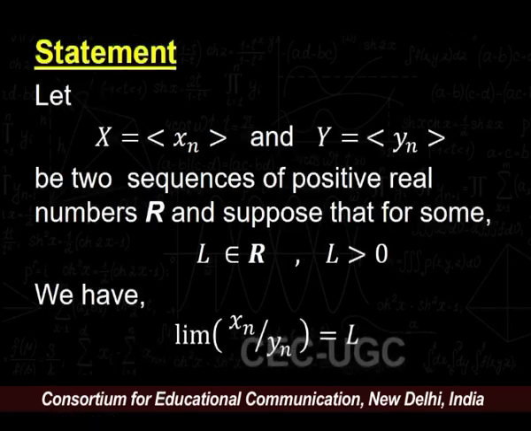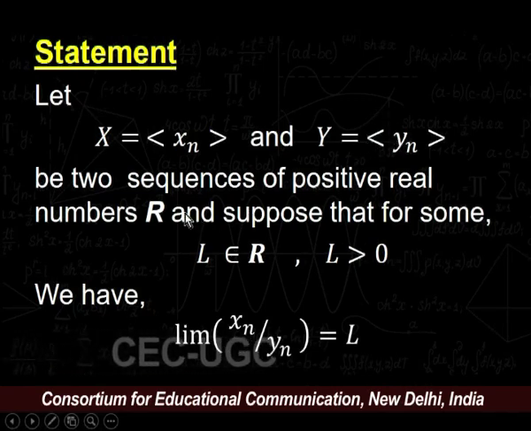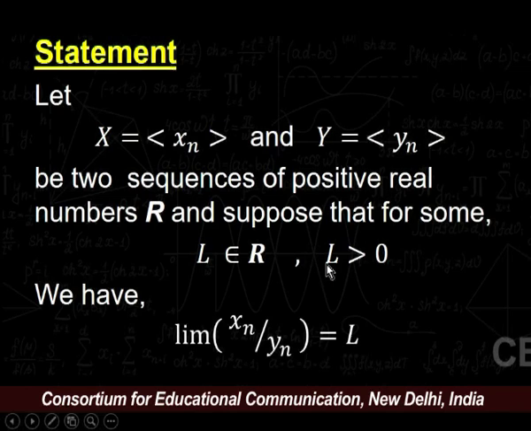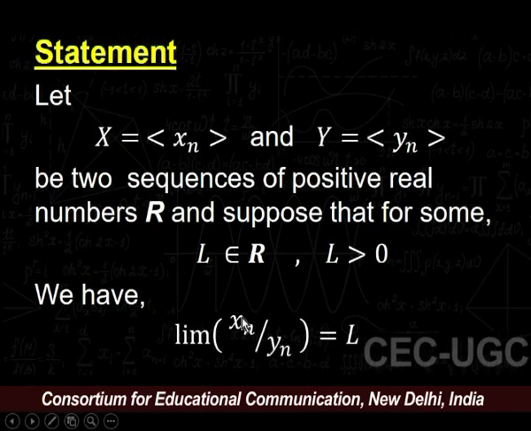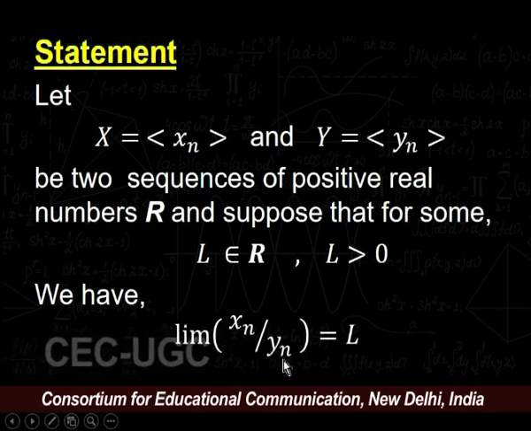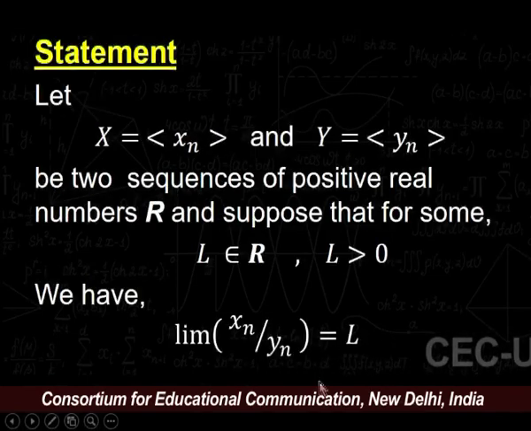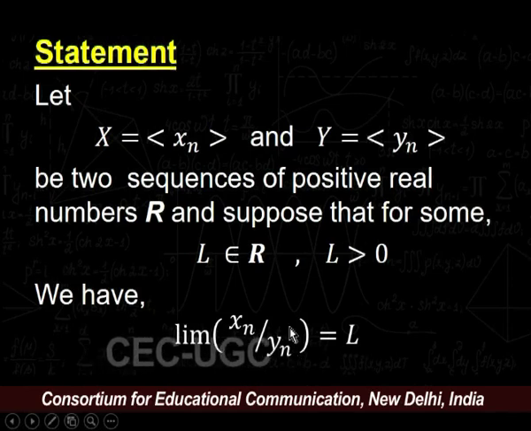I repeat the statement. We have two sequences x = (x_n) and y = (y_n) of positive real numbers, and we have L belongs to R with L strictly greater than 0, and the condition is limit of x_n upon y_n is equal to L. That means the limit of the sequence x_n upon y_n is equal to L. Then in this case, limit of x_n is equal to plus infinity if and only if limit of y_n is equal to plus infinity.